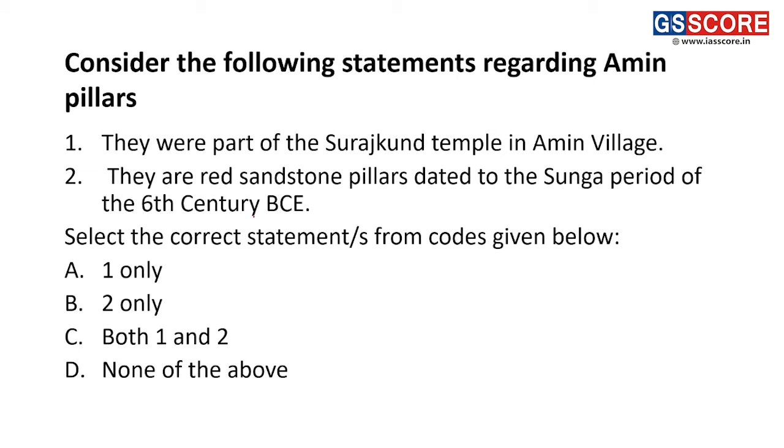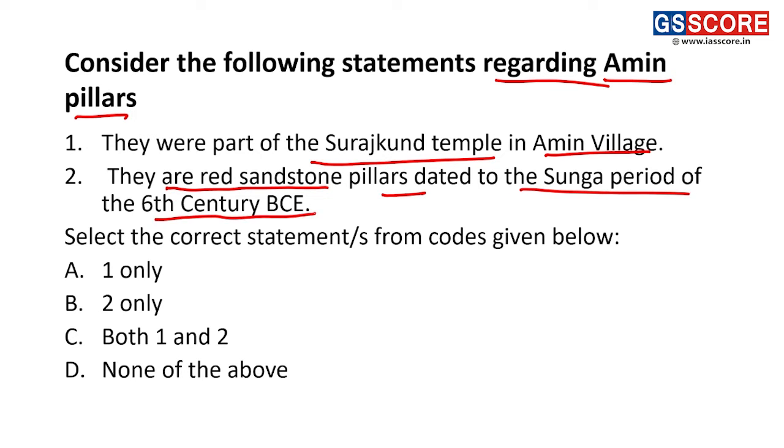The next question is about some pillars which have recently been found and restored. We have to look at the statements with regard to the Amin pillars. They were a part of the Surajkund temple in Amin village, and they are red sandstone pillars dated to the Sunga period of the 6th century BC.